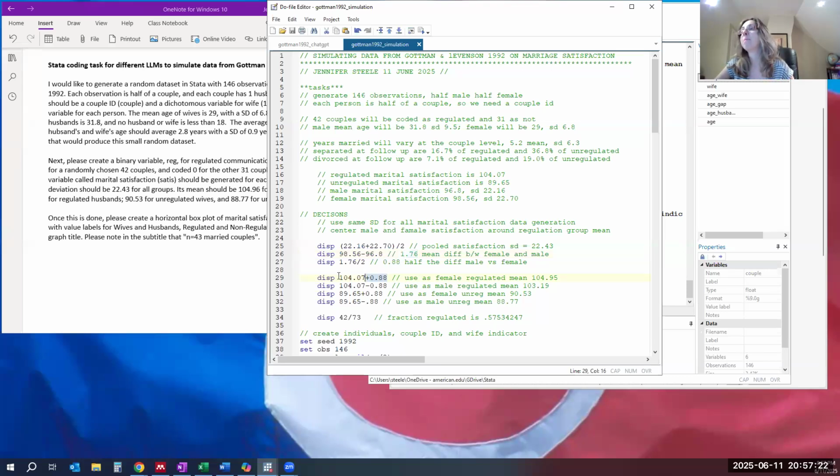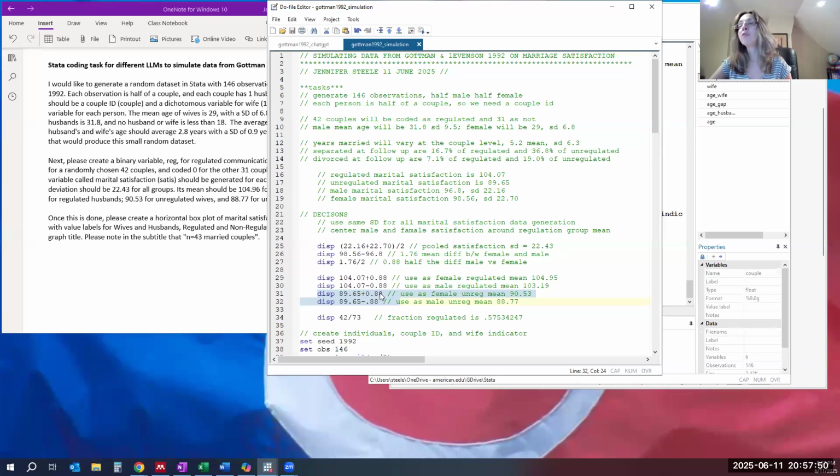We're going to bump up the overall average by half of that, 0.88, for females and take it down by 0.88 for males, which will give us that nice gap of 1.76 between males and females in highly regulated communication styles. Same thing for females and males with unregulated communication styles.